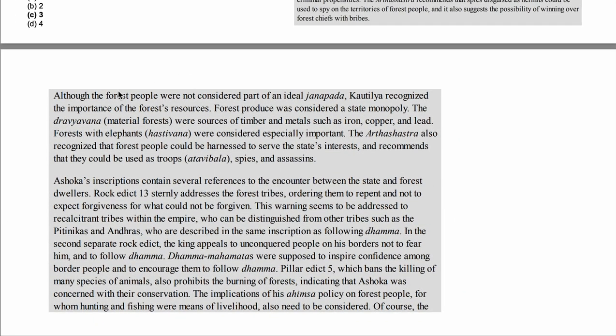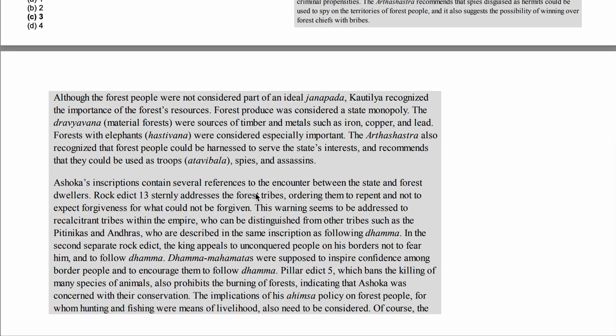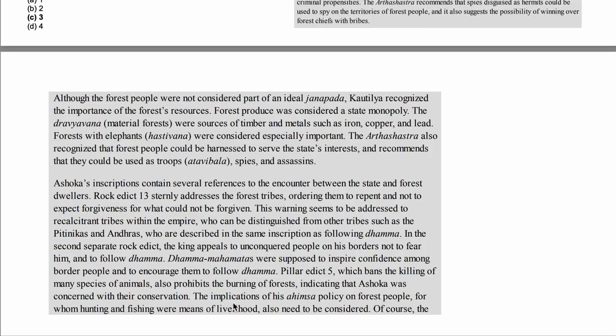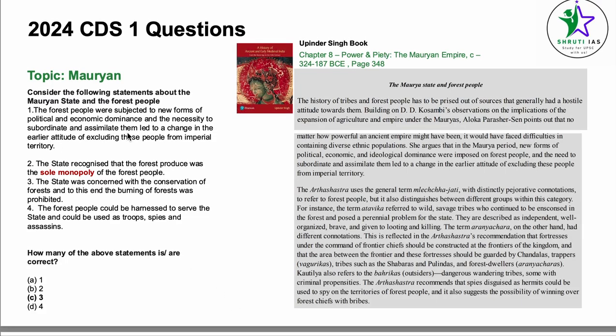Okay, so this is a huge paragraph here. Forest produce was considered a state monopoly. Let us read the options now. The forest people were subjected to new forms of political and socio-economic dominance, and the necessity to subordinate and eliminate them led to the change in the earlier attitude of excluding these people from imperial territory. So here it is very clearly written how these new forms of dominance were imposed on forest people and how they were excluded from imperial territory. Statement 1 becomes directly correct.